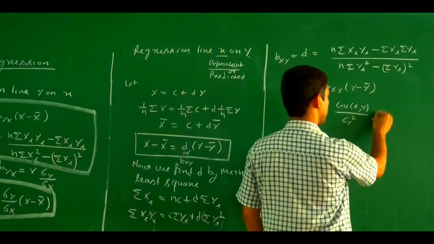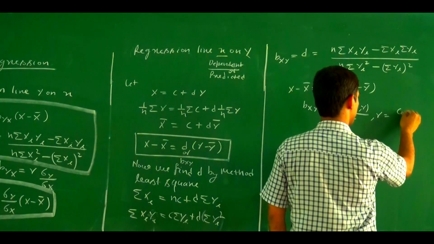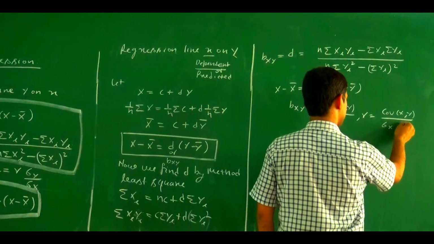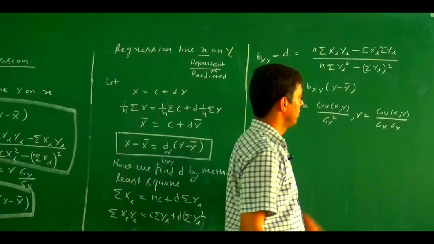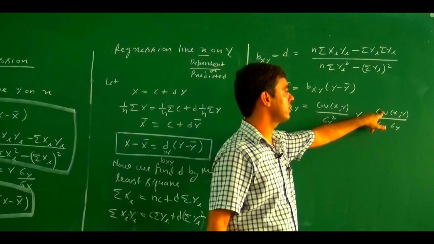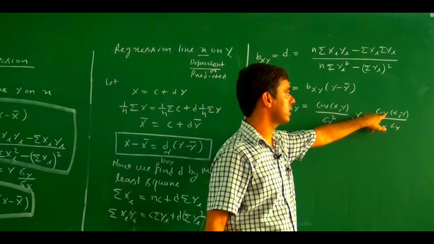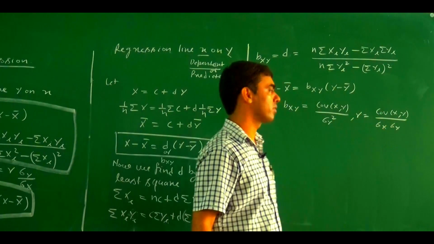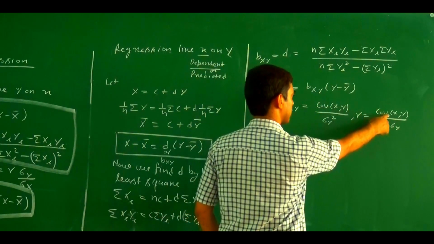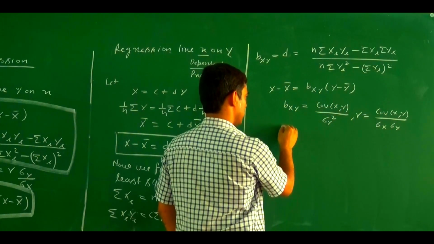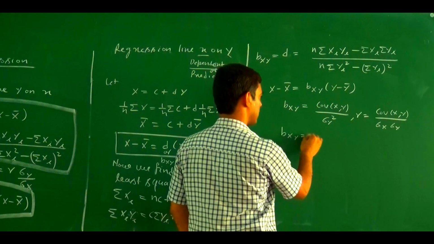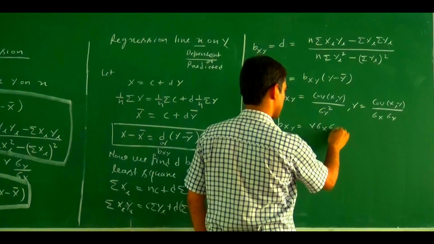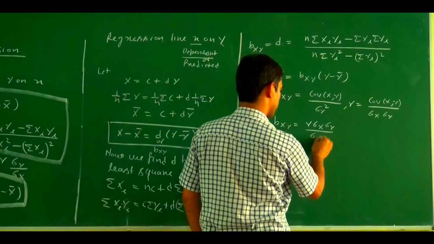And we know that r equals covariance of x and y divided by sigma x into sigma y. From here, the covariance of x and y becomes r into sigma x, sigma y. Now we put the value of the covariance of x and y from here. bxy becomes r sigma x sigma y divided by sigma y square.